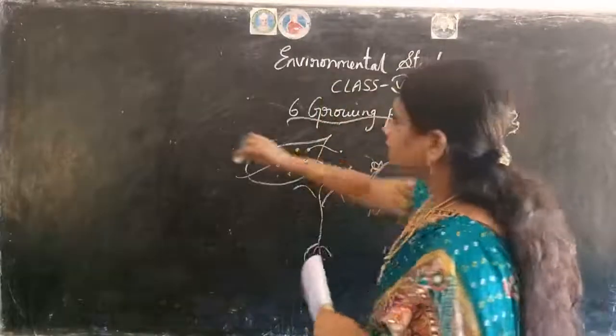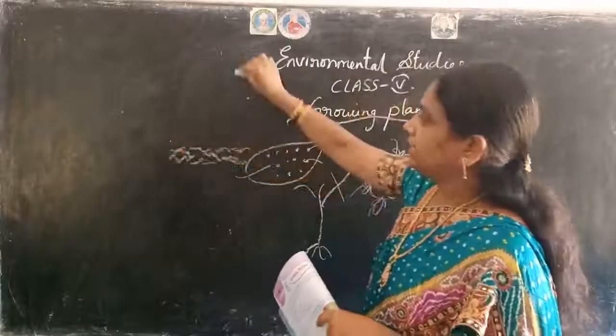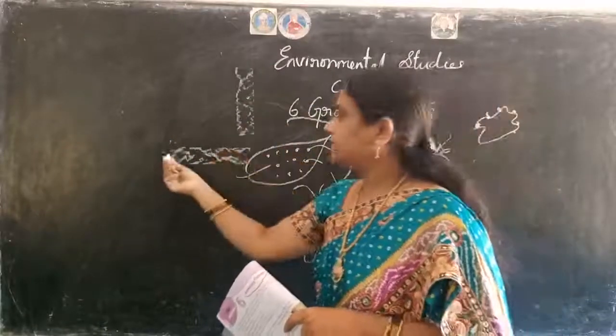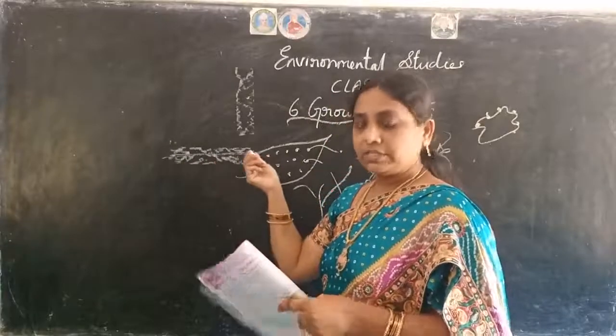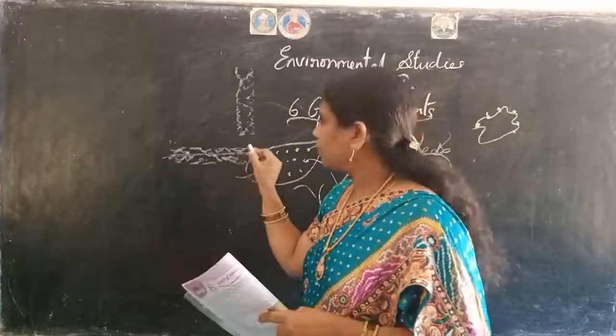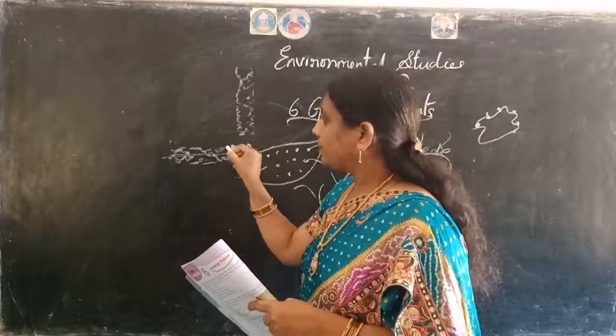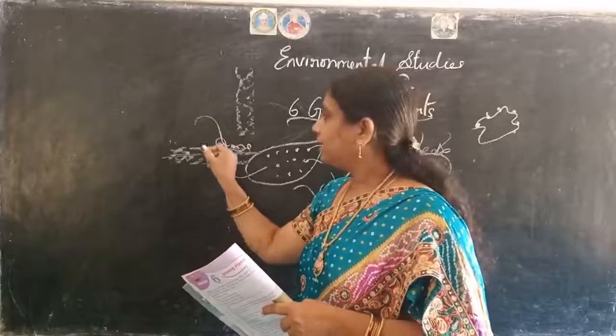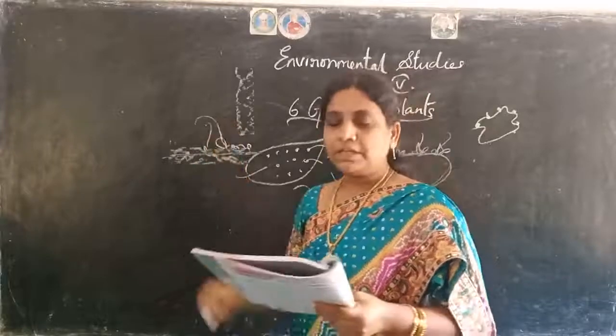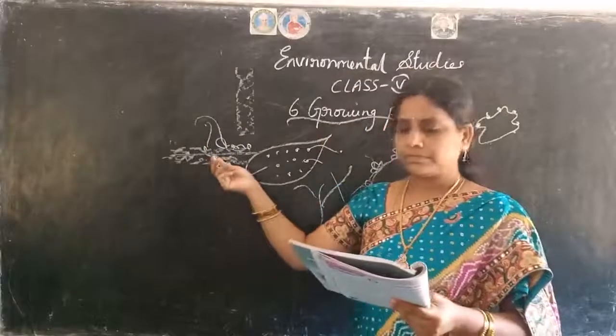Here see, horizontal means what? This is horizontal and this is vertical. Okay, plants which are growing horizontal to the earth. Here they'll have the buds. Small buds will be there on that plants. From that bud, a new plant will come again. Okay. So here, this is what about the budding.